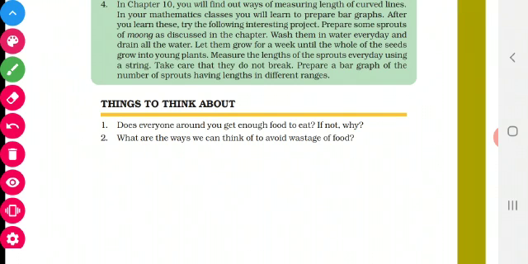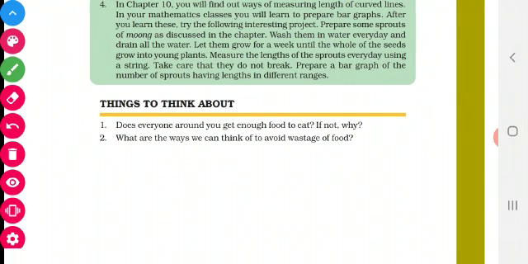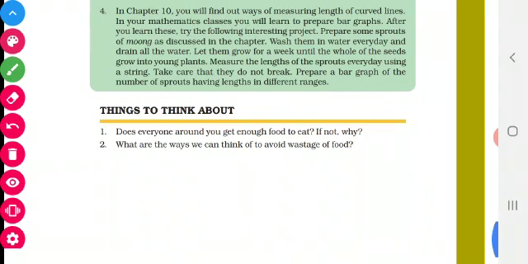Okay, children, have you understood today's class? With this we have completed the first chapter. Go through the first chapter completely, learn well and do the activity. Okay, children, have you all understood?